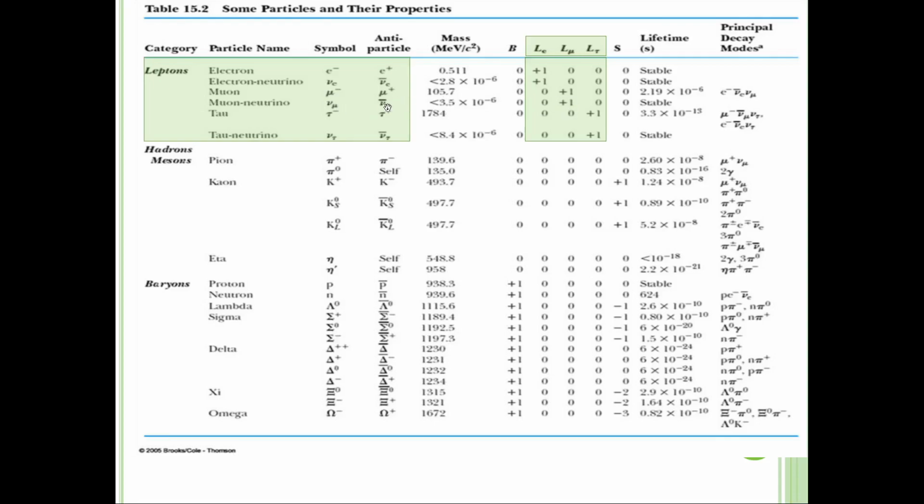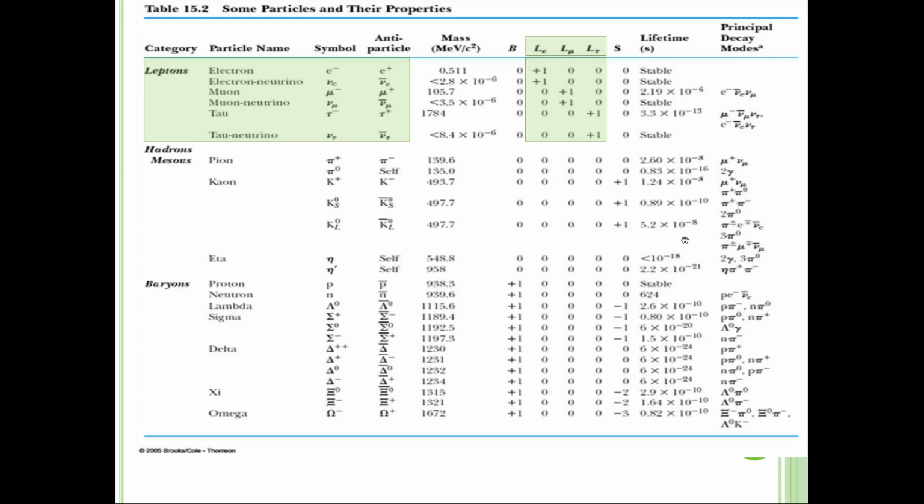Its anti, with a bar, is negative 1. Then tau, the symbol for tau lepton: tau negative is positive 1, anti-tau, tau positive, is negative 1. Then the tau neutrino, V tau, is positive 1, and V tau bar is negative 1.